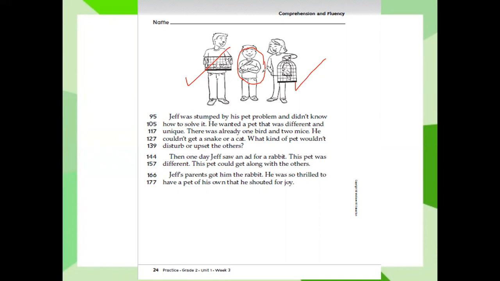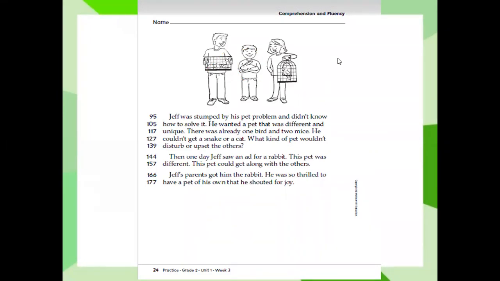So what happened at the beginning of the story? Jeff asked to get a pet. He asked to get a snake, but his sister came and said the snake will eat my bird. Then he asked, may I get, what did he ask for? I forget, a cat. Yes. So his brother and sister said it will eat our pets. So he has a problem. He didn't know what to get.